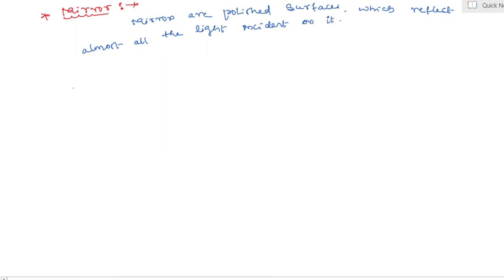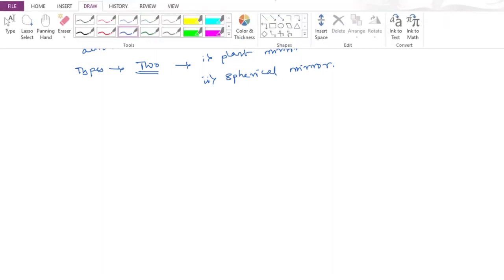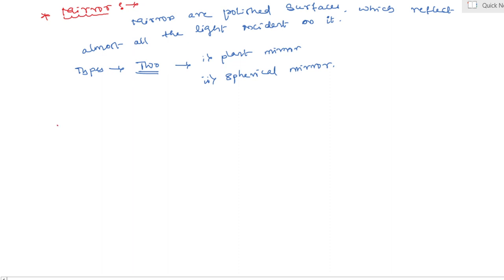Yes, my dear students, there are two types of mirrors. Yes, first one is plane mirror and second one is spherical mirror. Plane mirror and spherical mirror. Now let us see about plane mirror. First type of mirror is plane mirror.